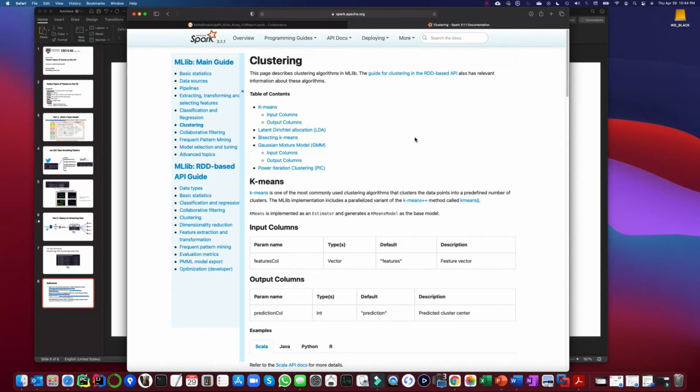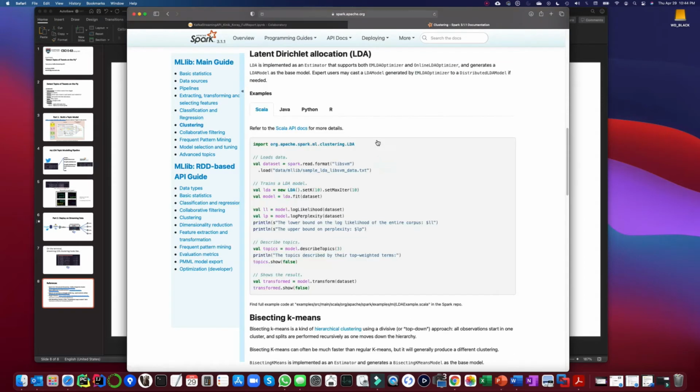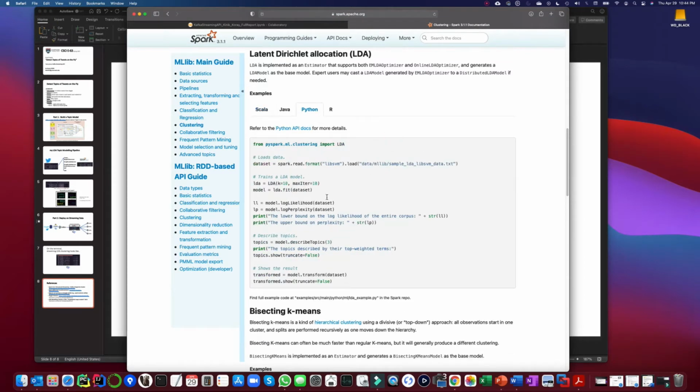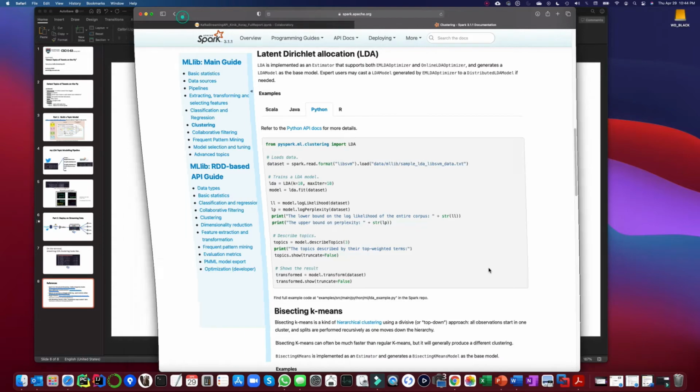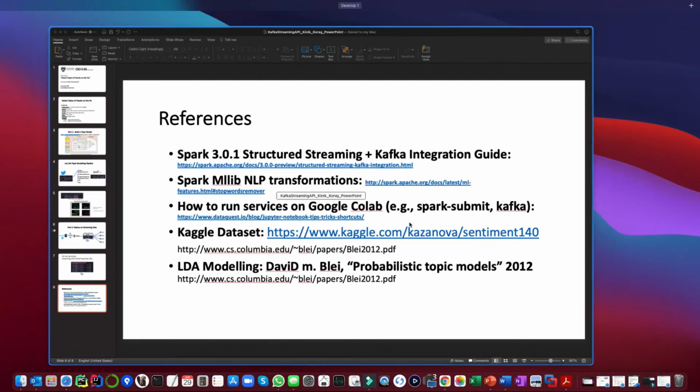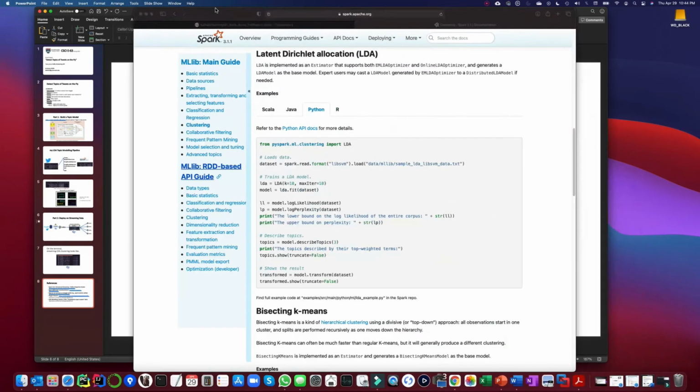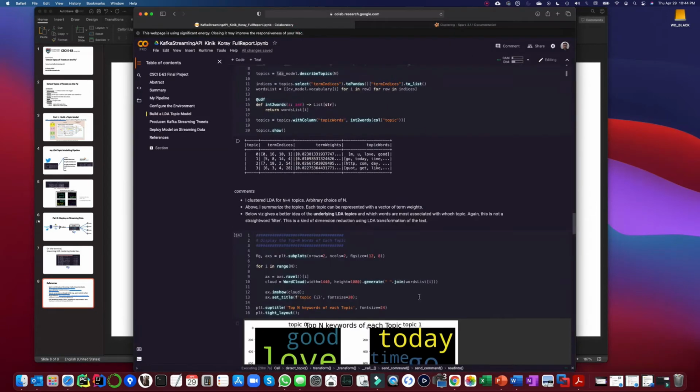Well, LDA should be under clustering. Here we go. As you can see, this gives the minimal idea of how the LDA model can be fit. It's quite straightforward. Sorry, going back to my notebook.